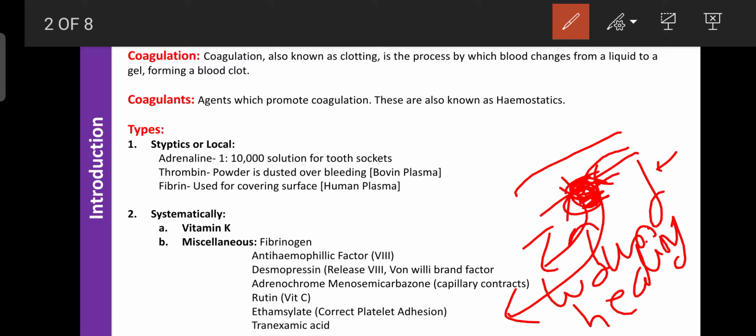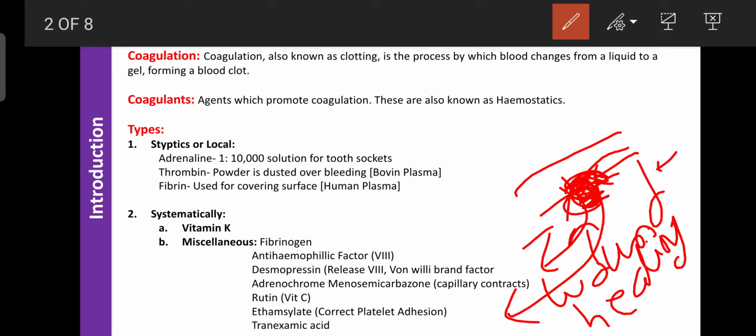If it is abnormal or in excess, then it is responsible for the development of atherosclerosis. But in normal physiology, these are helpful for wound healing, to prevent the loss of blood or hemorrhage, and for the joining of the damaged bones. That's why the coagulations or coagulants are the most important.